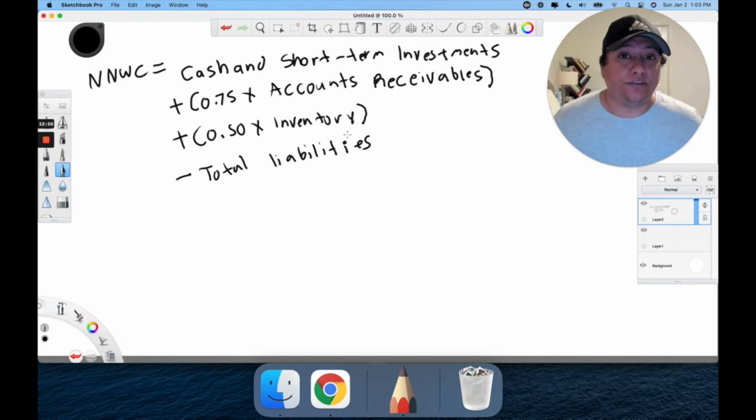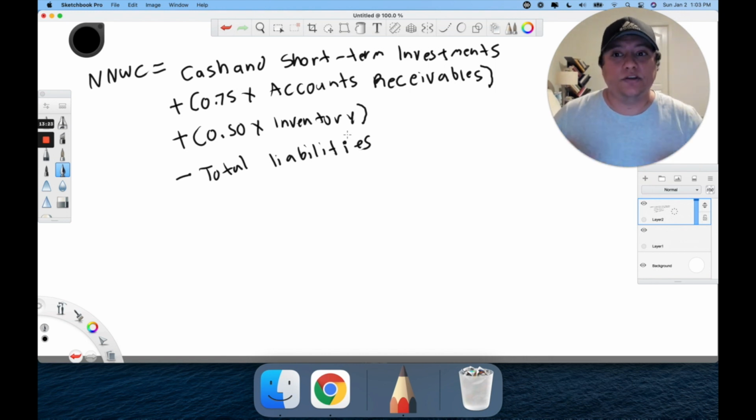You're going to discount them. You might sell everything 50% off, like when a company goes out of business, everything's at a discount. So we want to know more or less what we could at least get if we sell everything at a discount. So for inventories, we subtract 50%. And then, now that we have those items discounted, we're going to subtract all the debt, all the total liabilities. And that value left over is the net current asset value, the net working capital.